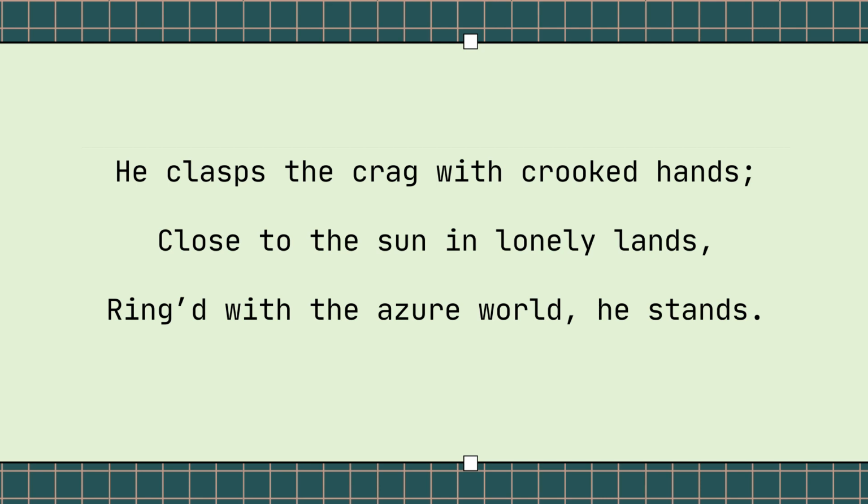Ringed with the azure world he stands. So behind the eagle, it looks like the eagle is actually ringed or maybe surrounded by the sky. The azure world here means the sky. And the eagle, he stands, is perched, he stands tall on the mountain top. So you can see a clear picture of an eagle who is perched on the mountain top, and behind him there is a sunny blue sky, and there is no other creature around him.